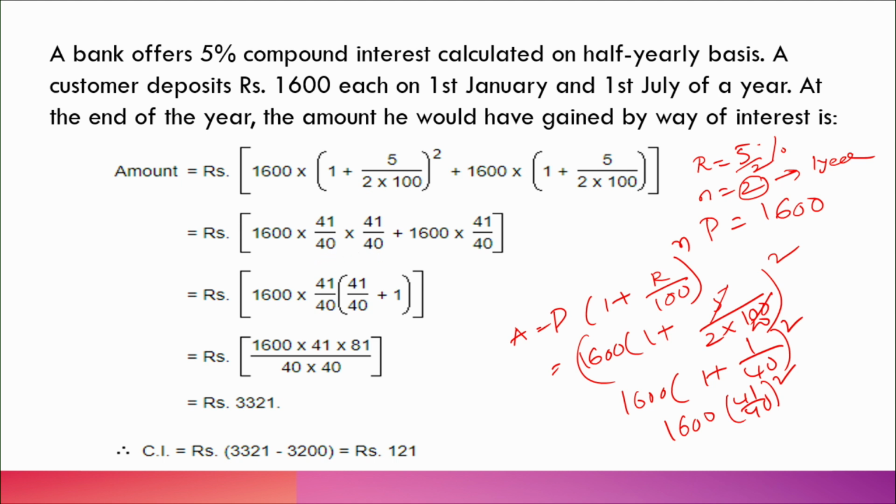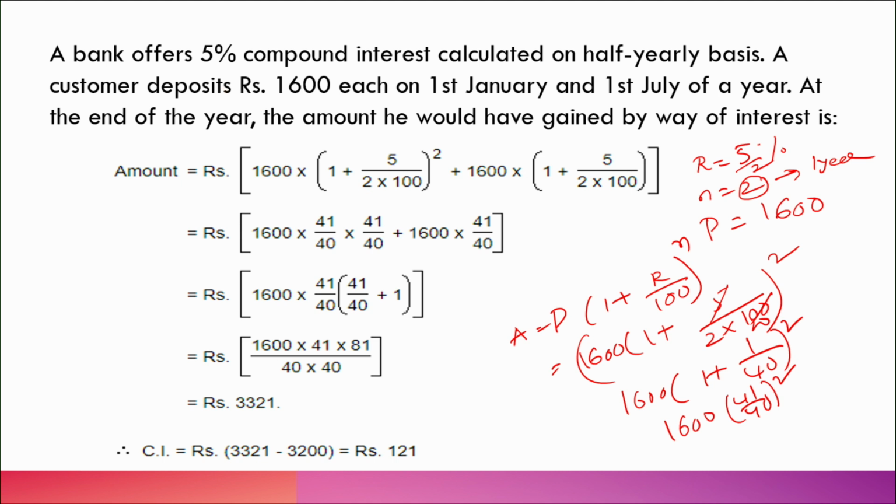Okay. So, the customer deposits 1600 each January, and at the end of the year the amount gained by interest is 1600 of 41 by 40 into 41 by 40, and the remaining, don't forget, so the first one is for 1 year. I understand the logic. For the first 1600, he deposits on 1st January.